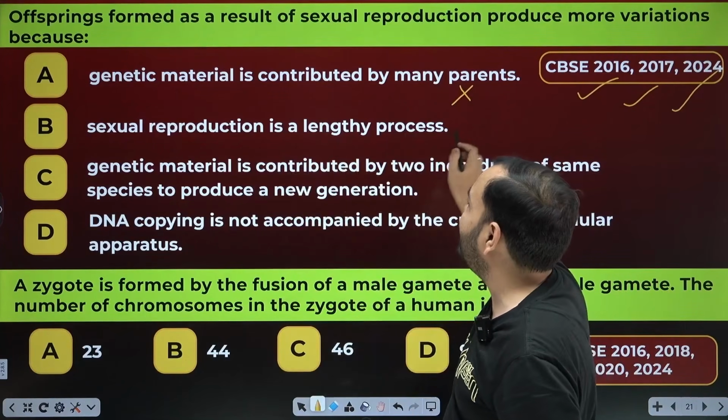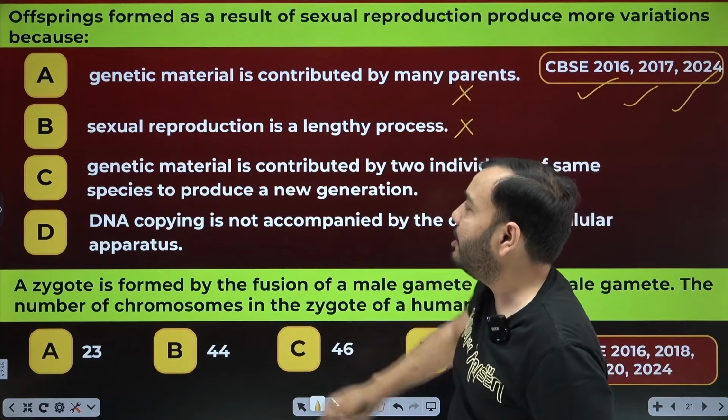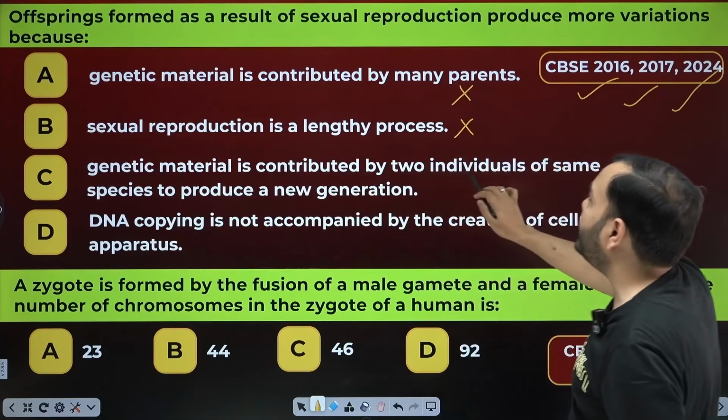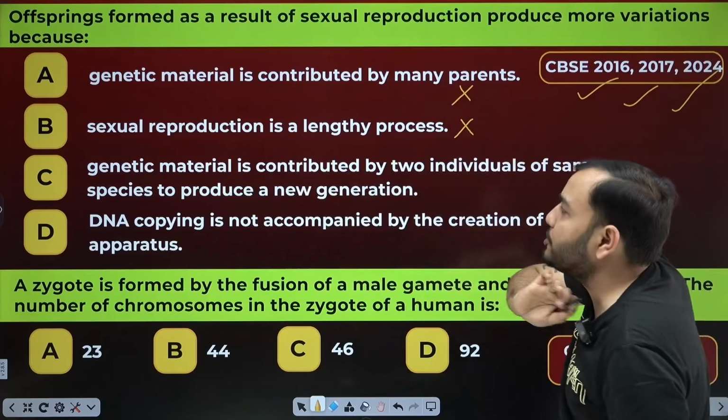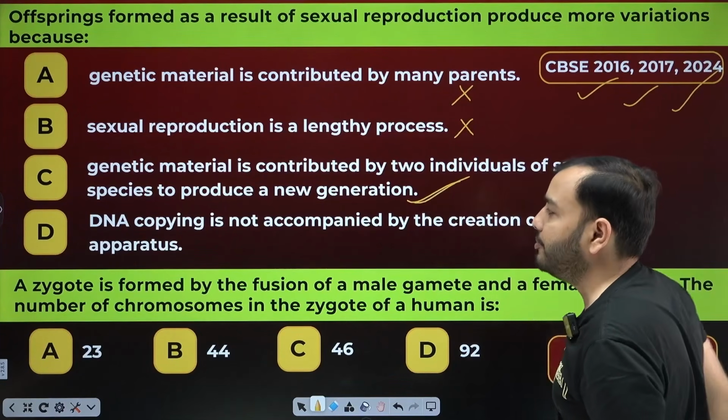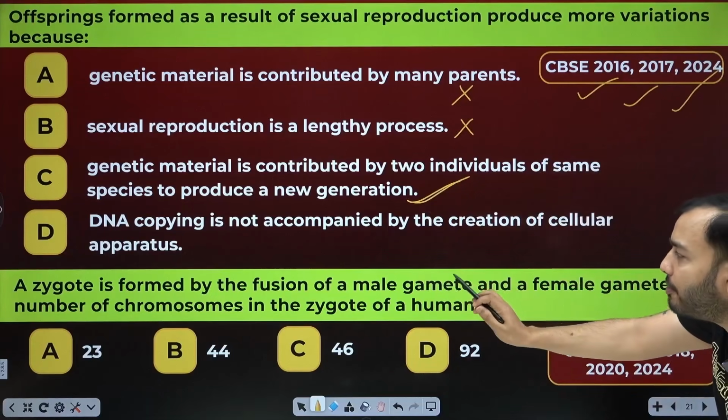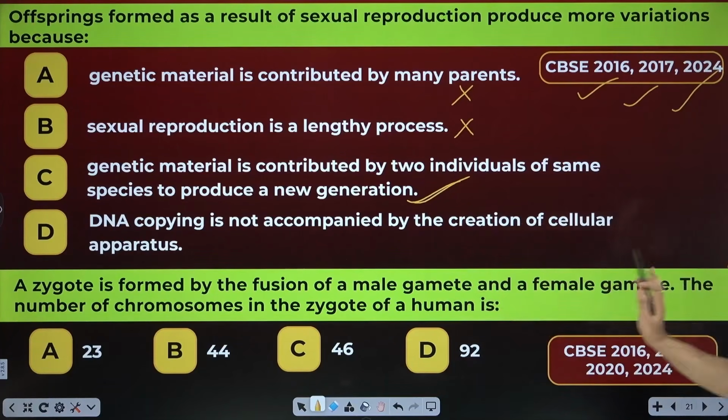Sexual reproduction is a lengthy process. Yes, it is, but what does it have to do with this? Genetic material is contributed by two individuals of the same species to produce a new generation. Correct. Next, a zygote is formed by the fusion of a male gamete and a female gamete.